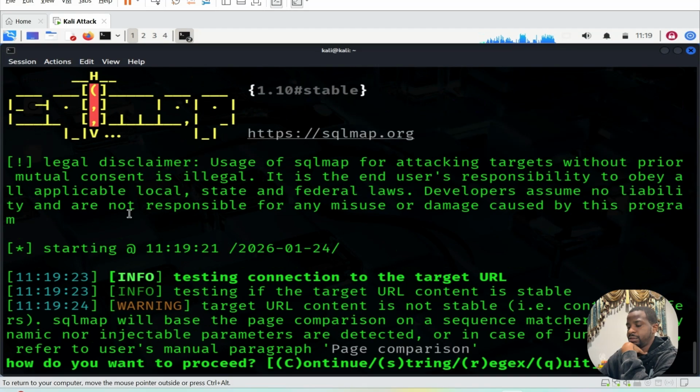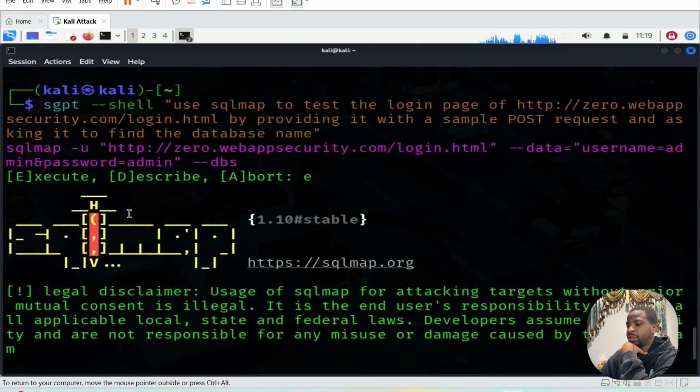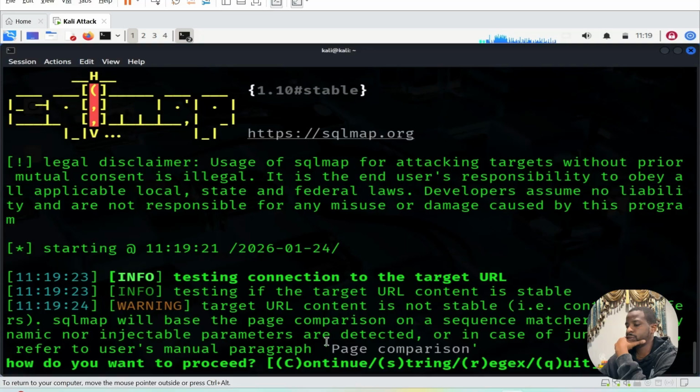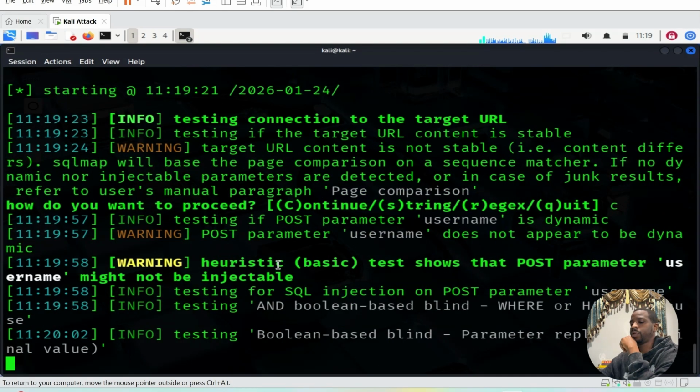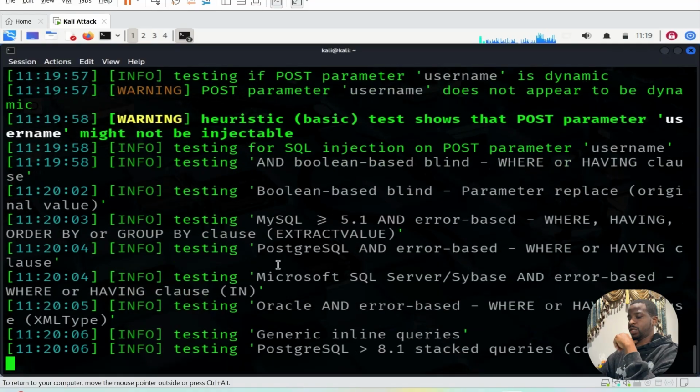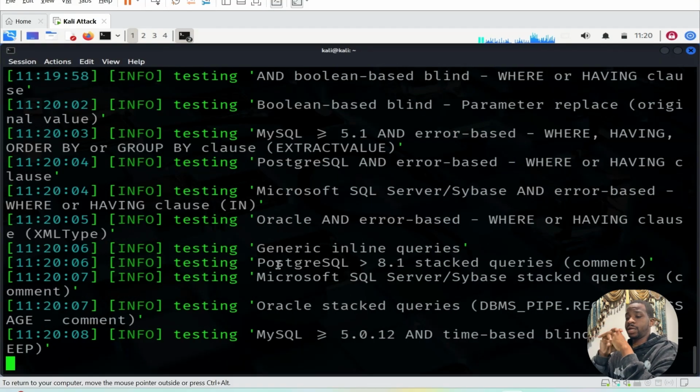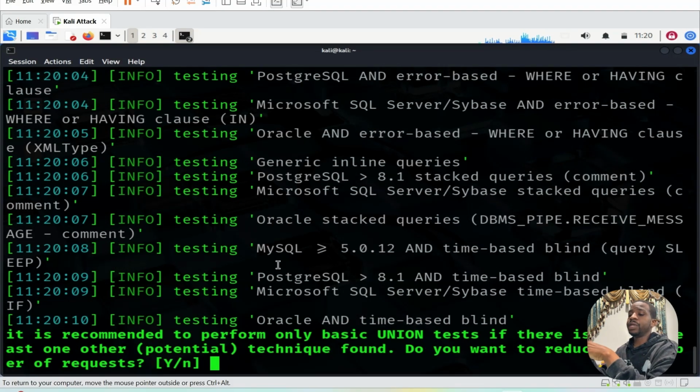You see? It's trying to do the SQL injection. If no dynamic nor injectable parameters are detected, or in case of junk result, refer to user's manual. How do you want us to proceed? Yeah, let's go. You see, it's trying to perform the SQL injection. This is what this AI can do. And think about it this way: a hacker can now build his own agent that abides by its own rules. It is recommended to perform all the basic tests if there is no other potential technique found. Do you want to reduce the number of requests?